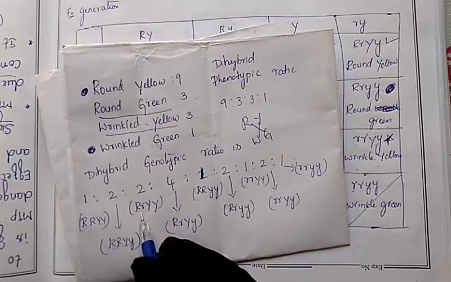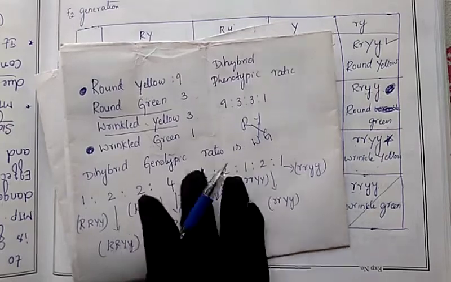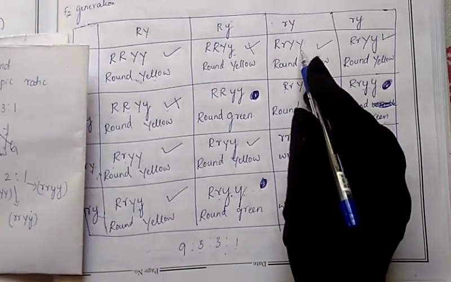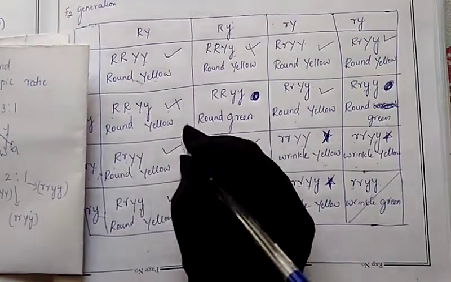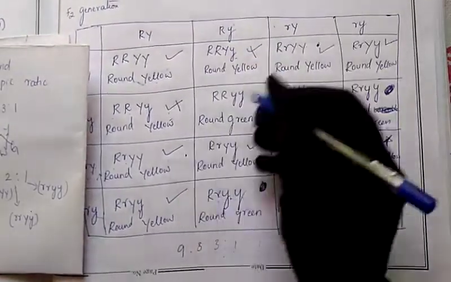Next, another two. This is also showing round yellow only. So capital R, small r, capital Y, capital Y. Where is another? Capital R, small r, capital Y, capital Y. This is one type.